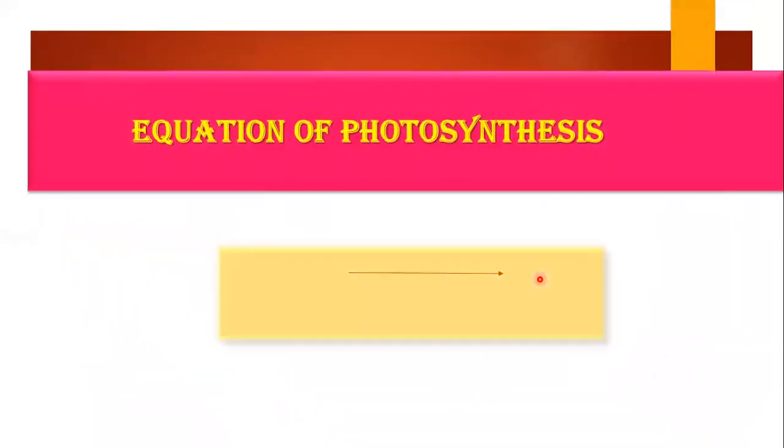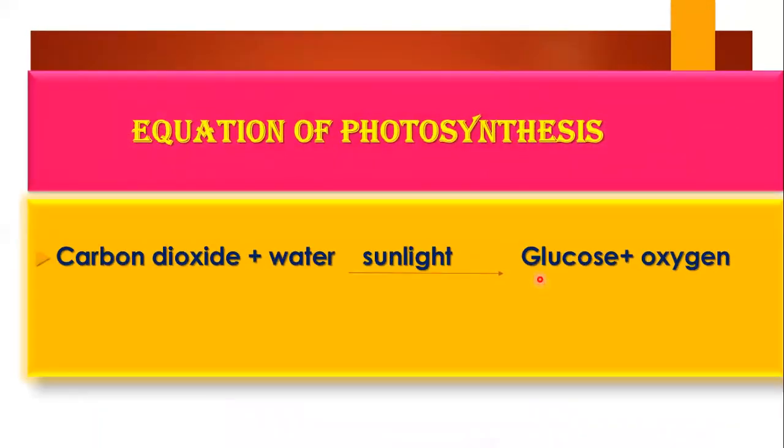Now this is the equation of photosynthesis. As I have told you, in photosynthesis, the carbon dioxide from the air and the water from the roots both combine in the presence of sunlight. This is very important, that sunlight should be present. So no photosynthesis is carried out during the night time. So carbon dioxide and water, in the presence of sunlight, combine to form glucose and oxygen.